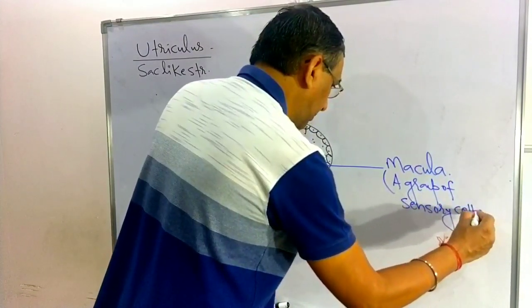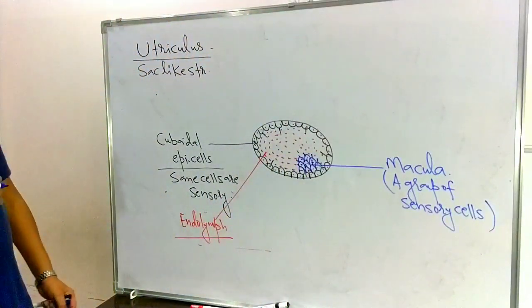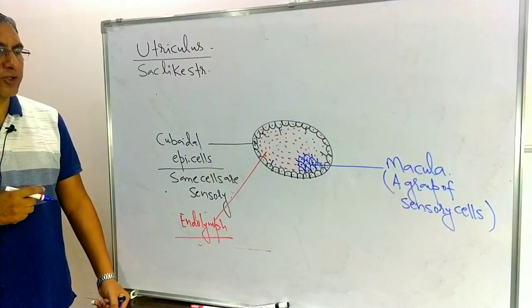So in the body of the utriculus, a group of sensory cells is present, and that group of sensory cells is known as the macula.